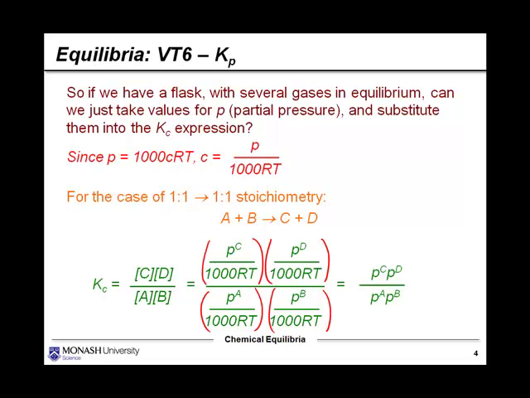What's nice is you'll notice we have 2 lots of 1 over 1000 RT on top, and 2 lots of 1 over 1000 RT on the bottom. We can cancel those. Fantastic. And what we actually see is that Kc has boiled down to an expression purely in the partial pressures. And this, folks, is the expression for Kp. So I guess what I'm really saying here is that Kc equals Kp. Okay, so what's the point of even having a Kp? We just use Kc, right?